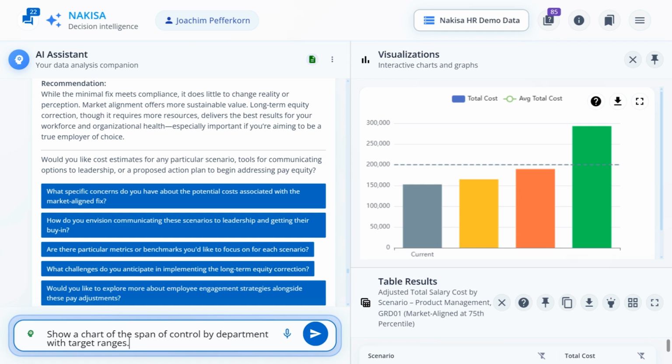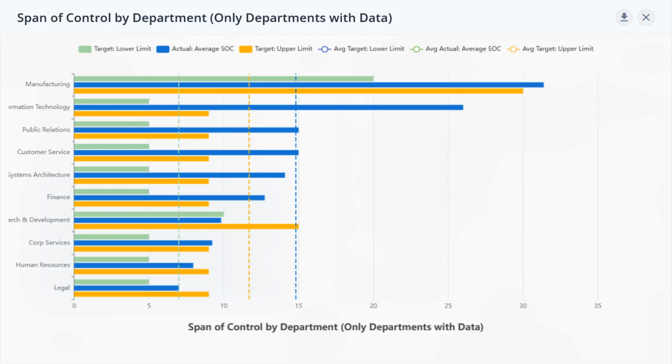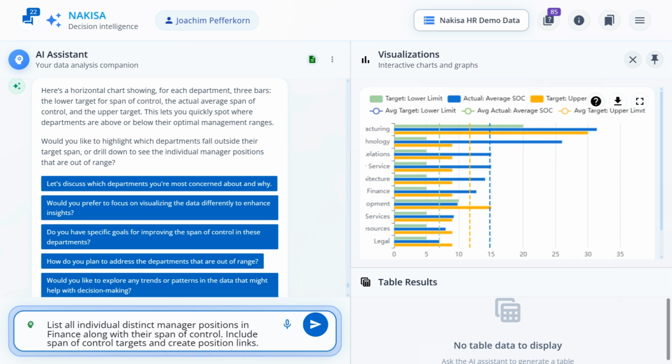Let's start by displaying a chart of the average span of control per department compared to our target ranges. We then get a clear chart showing each department's average span of control, along with the target lower and upper bounds we've set for them. Again, we can open the graph in full screen and download it. To focus on a specific department, we simply prompt NDI.